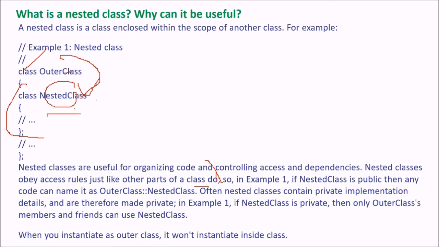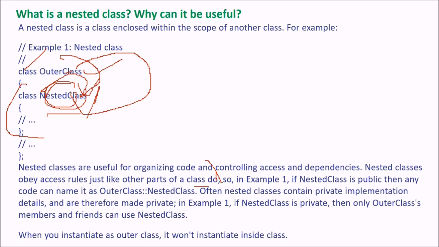If the nested class is private, then only outer class members and friends can access this nested class. When you instantiate an outer class, it won't instantiate the inside class. You have to do it by yourself, meaning it is not done automatically.